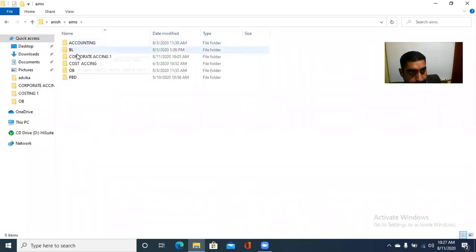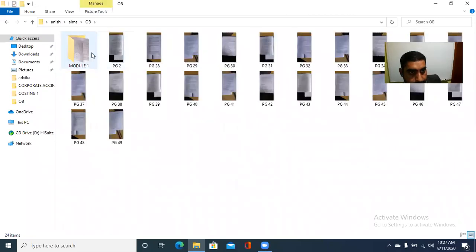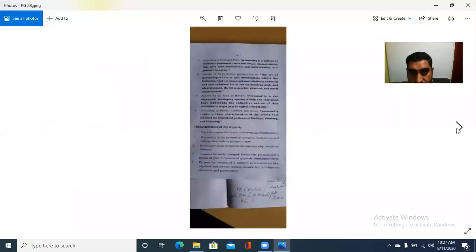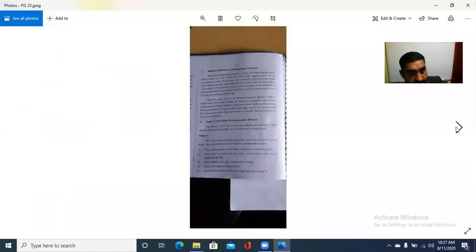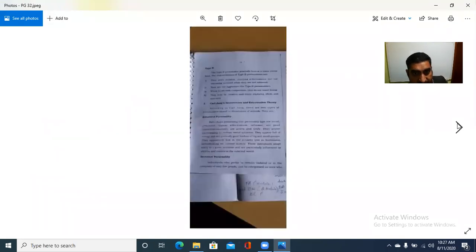The first is Sheldon's somatotype. Second is type A and type B. Third is which one? Extroversion and introversion. Carl Jung's introversion and extroversion theory. These theories belong to the type theory.